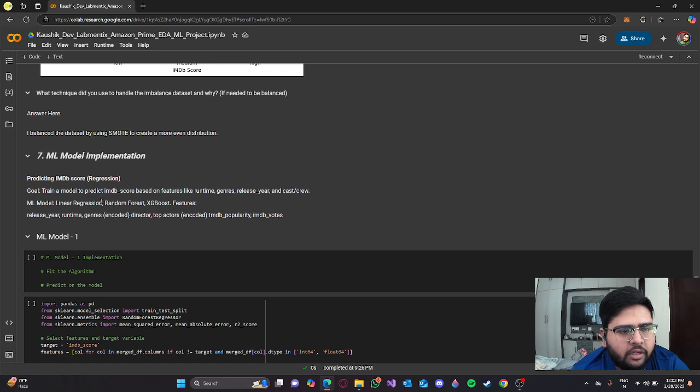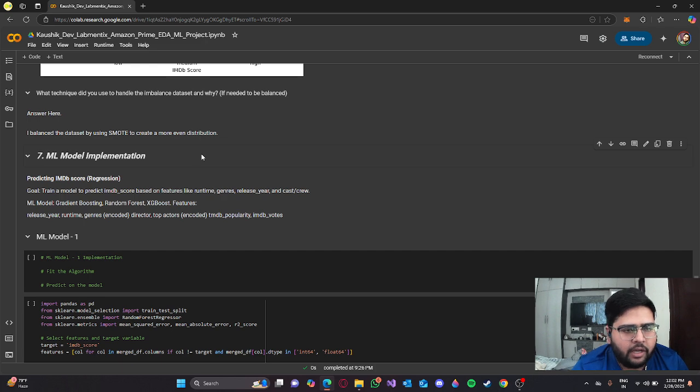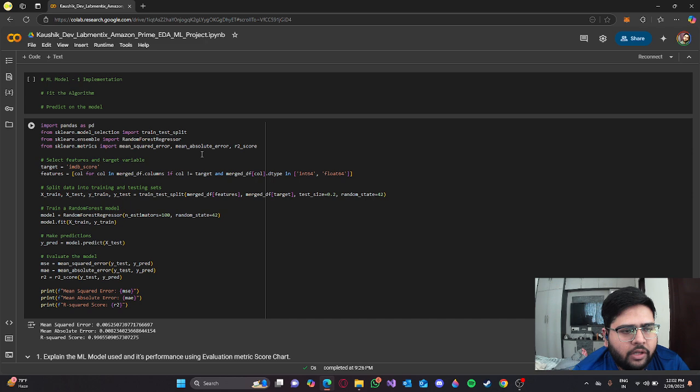There is a mistake here that I'm going to fix. Linear regression is not used, only random forest and gradient boosting. I earlier used linear regression, that's why I didn't change that. So the first model that I've used is the random forest regressor.